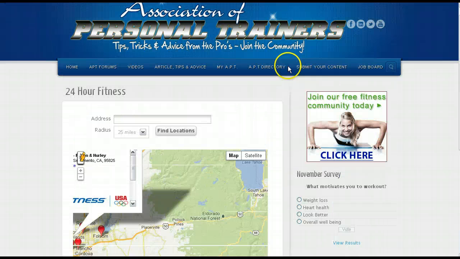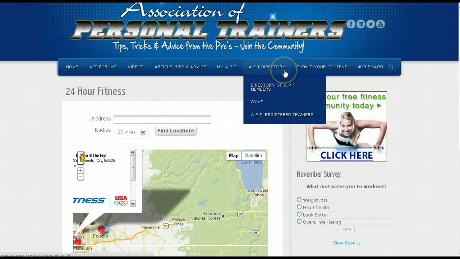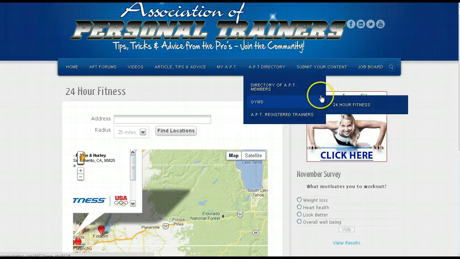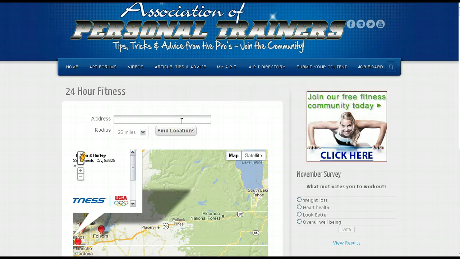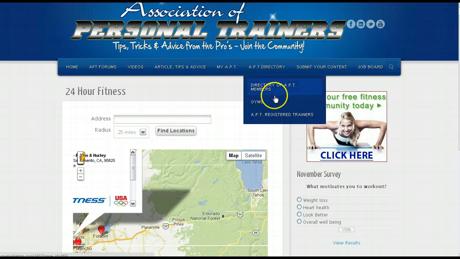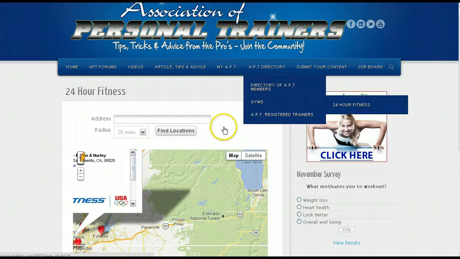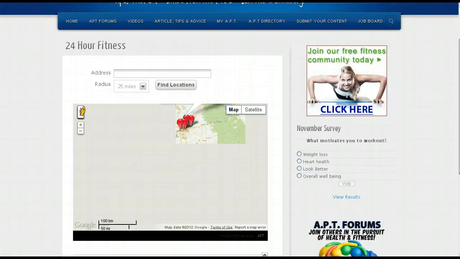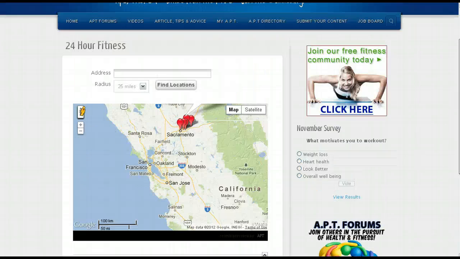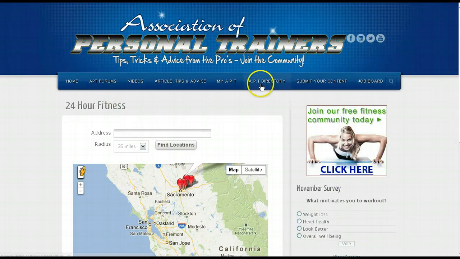Again, the process is very simple. You log into your back panel, you create a new directory, give it a name, and then you enter the address and business names of all of the businesses that you want to list, and then you can have as many pages and directories as you want. I only set up one. I only set up 24-hour fitness, just to give you an example. The possibilities are really endless in how you use this feature.